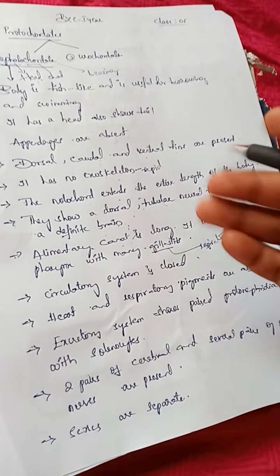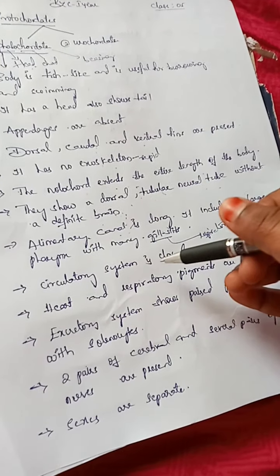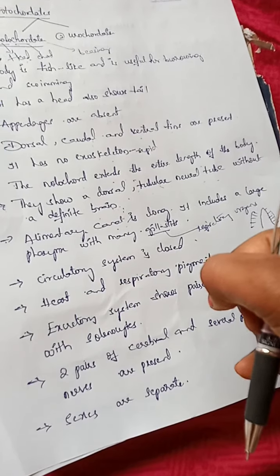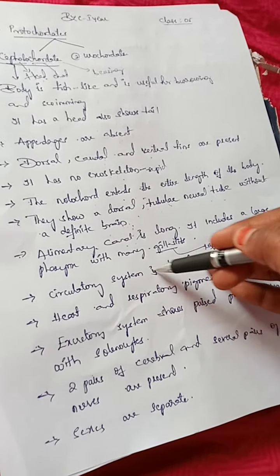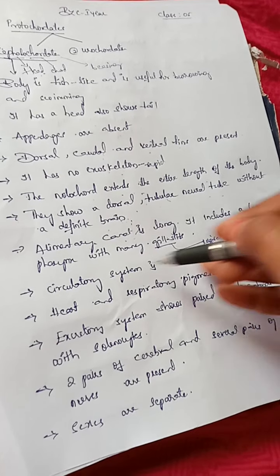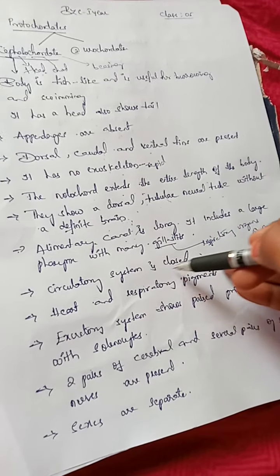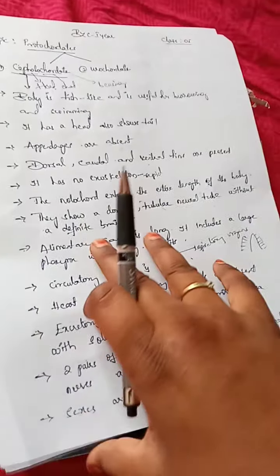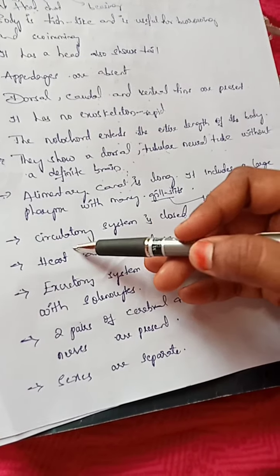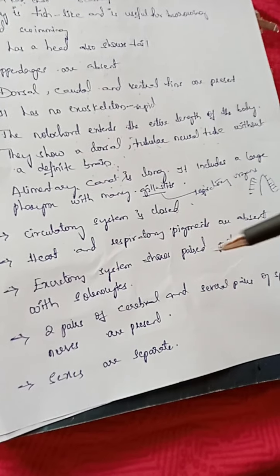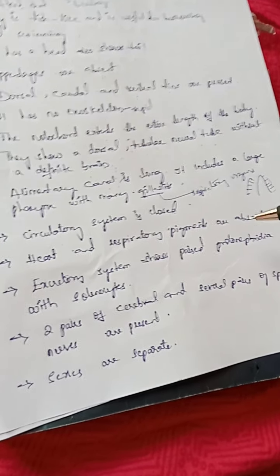In us, the blood flows in the blood vessels in our body. Same like that, in the cephalochordates also there are blood vessels, so the blood flows in the blood vessels. So the circulatory system is closed type. Next, heart. But there is no heart. Remember, here the heart is not present and respiratory pigments are also not present.